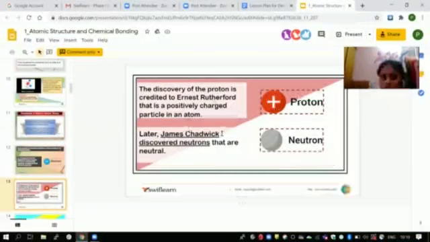Later, James Chadwick discovered neutrons, which are neutral. The last subatomic particle, discovered by James Chadwick, was the neutron, and he said that the neutron does not have any charge. It is neutral. So, J.J. Thomson discovered the electron, which is negatively charged. Rutherford discovered the proton, which is positively charged. And James Chadwick discovered the neutron, which has no charge.